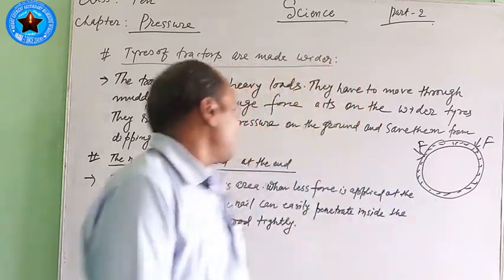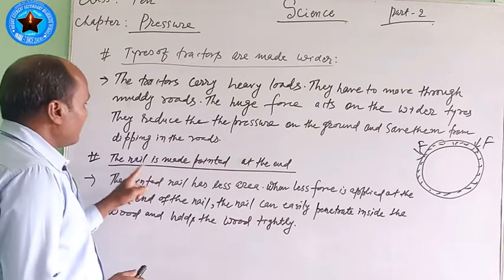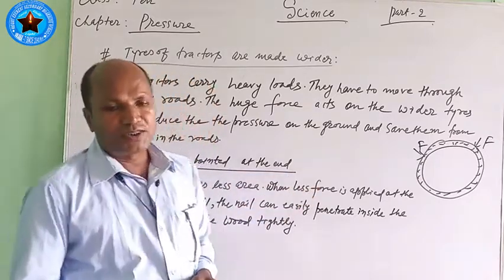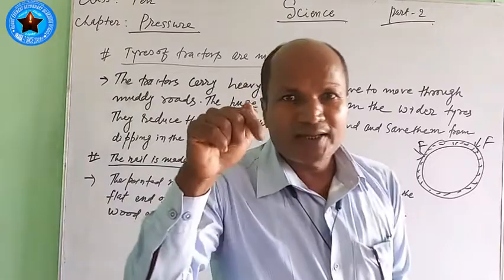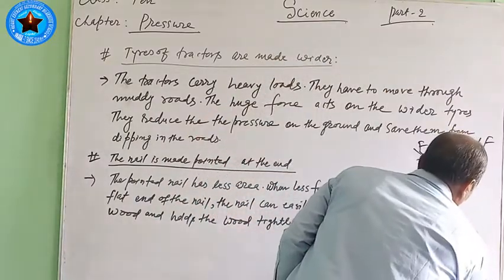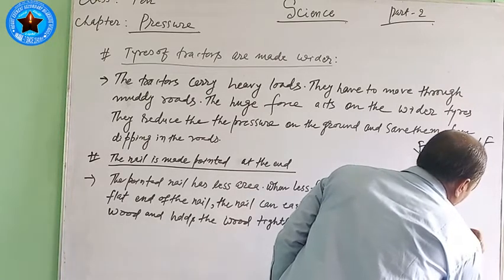In the same way, another example is the nail. The nail is made pointed at the end. You have also seen the nail, which is called kanti. You have seen such types of nails.